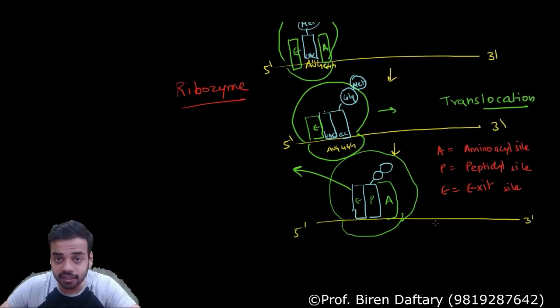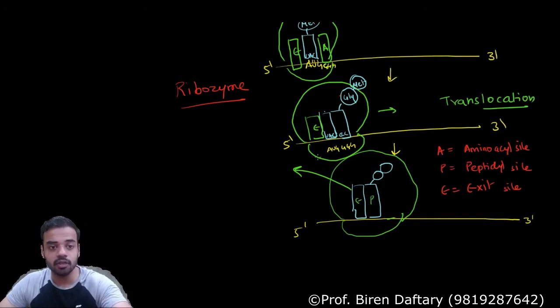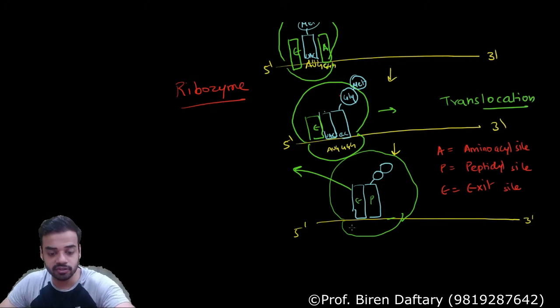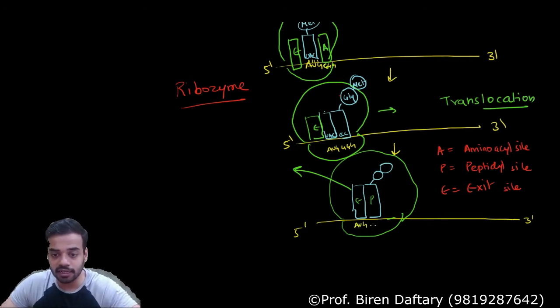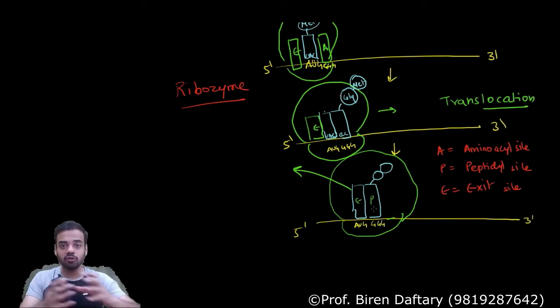Now again, what is going to happen? Another new tRNA is going to come. In this diagram only I am going to show the change. I am going to rub this green part off, and I am going to show one more tRNA which has come. Now see the sequence over here. The AUG sequence is over here. Now glycine GGG is over here, because they have all moved towards the left side because of the right side movement of the ribosome.